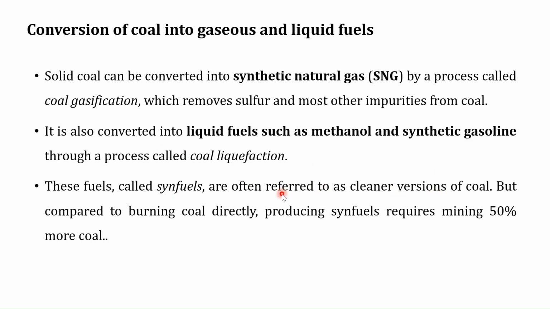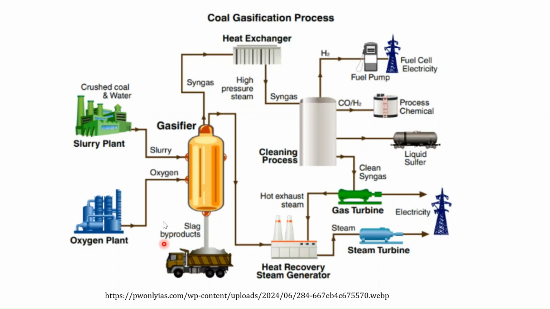But in comparison to burning the coal directly, the production of syn fuel requires mining 50% more coal, but it can be of importance in those places where we have an abundance of coal but very limited reserves of crude oil or natural gas. So here is the schematic representation of the coal gasification process. Crushed coal and water in the form of slurry, along with oxygen, is subjected to the gasifier, and then in this gasifier syngas is generated.